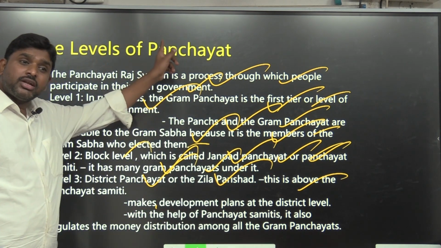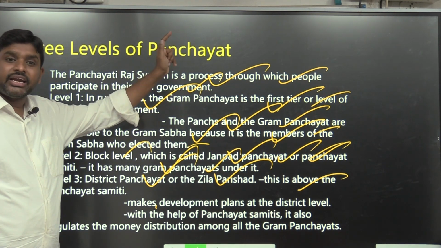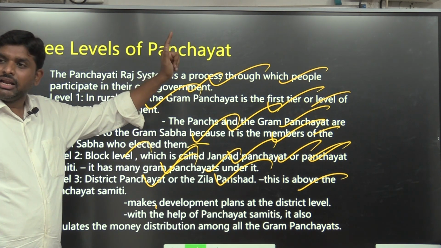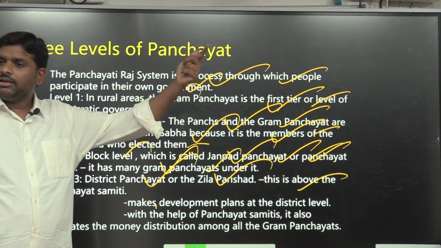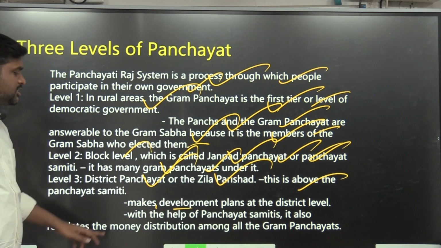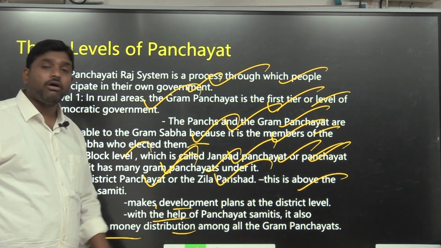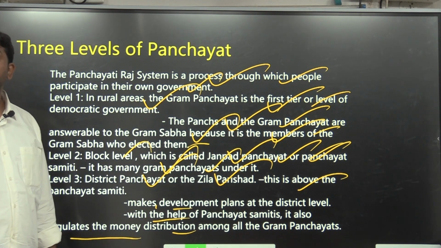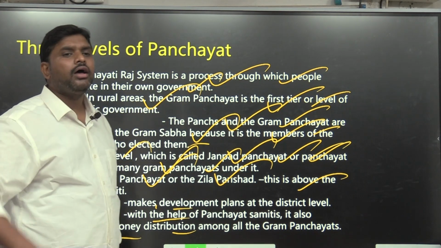And before it is called 3 levels of government. 3 levels of governments are center, state and local. 3 levels of Panchayat are village level, mandal level and district level. It makes development plans at the district level with the help of Panchayat Samitis. It also regulates the money distribution among all the Gram Panchayats. So Jilla Praja Parishad will be the deciding factor on how much funds should go to each.